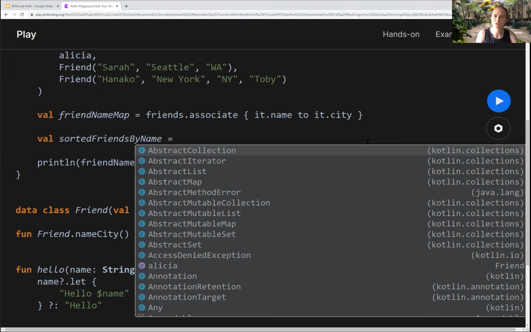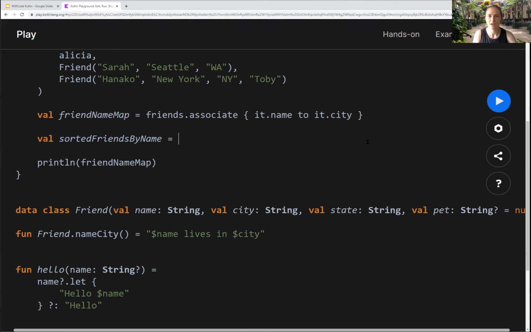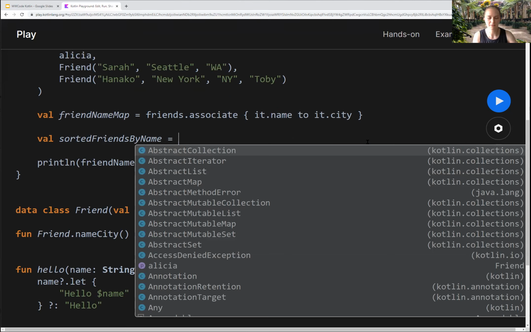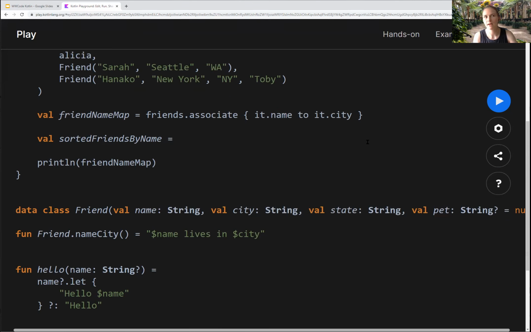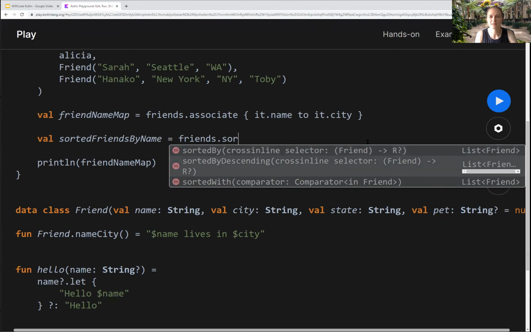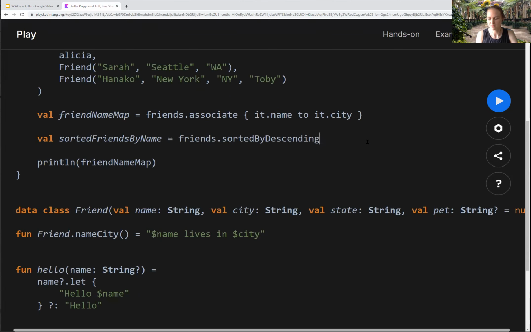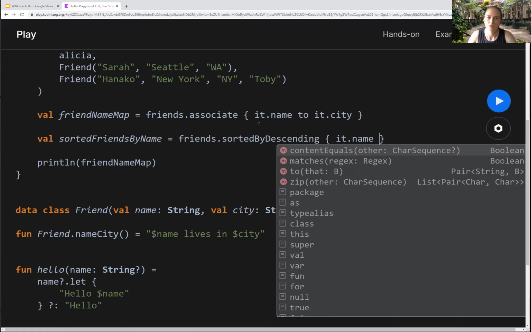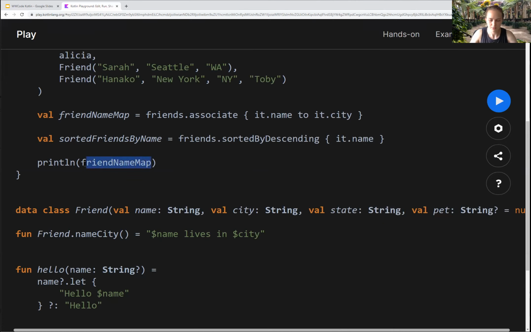Kotlin can still use the Java naming style, which is very verbose, but because it's also popular in functional programming applications, you may also consider having things like S. So whatever works for you. We'll take friends, and we can do sortedByDescending. Wonderful. It made my life easier. sortedByDescending it.name. And we can print this out, sortedFriendsByName.